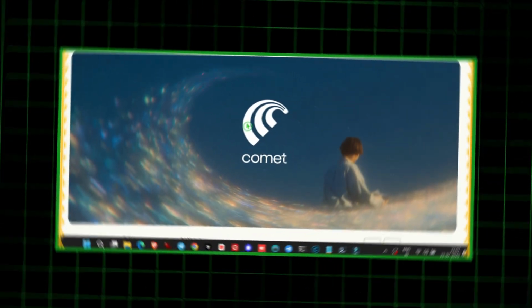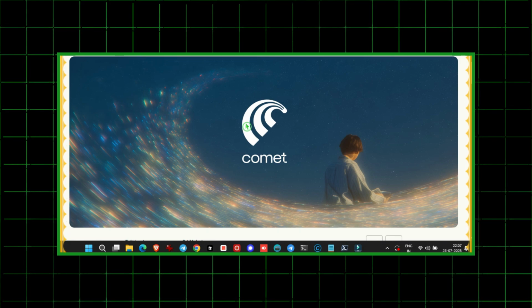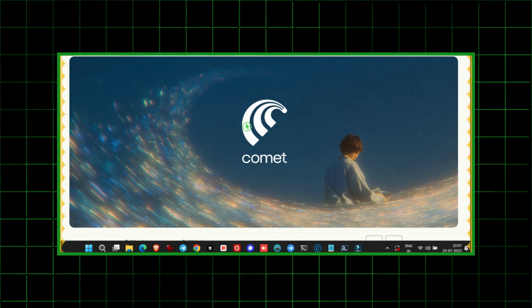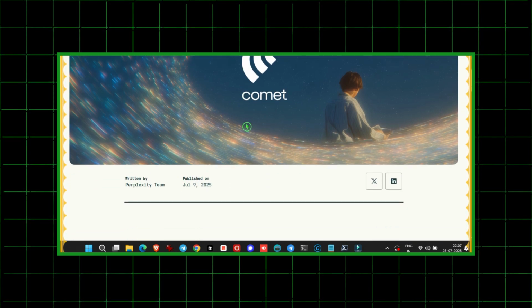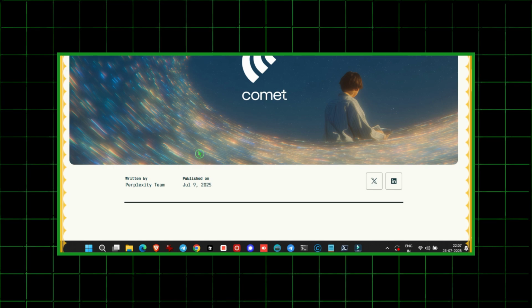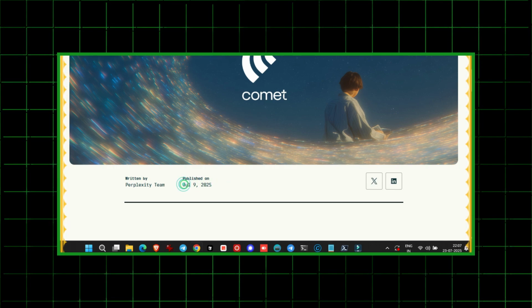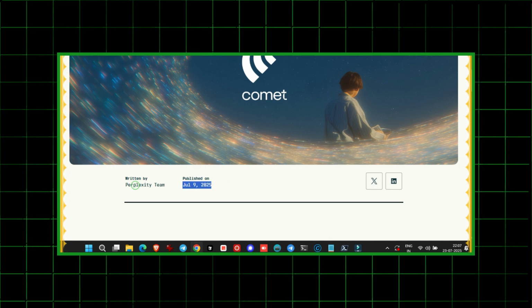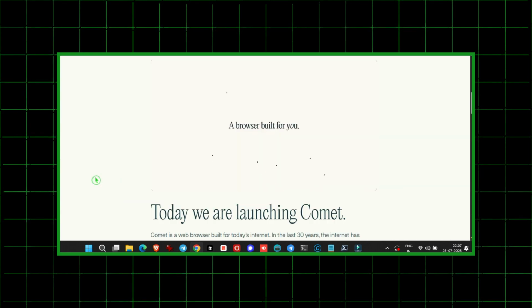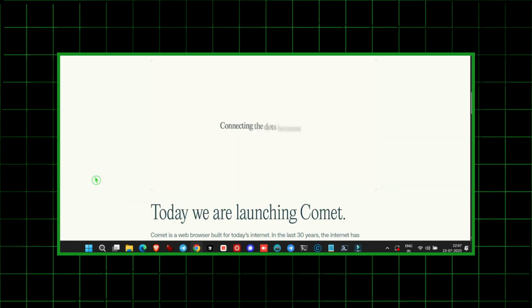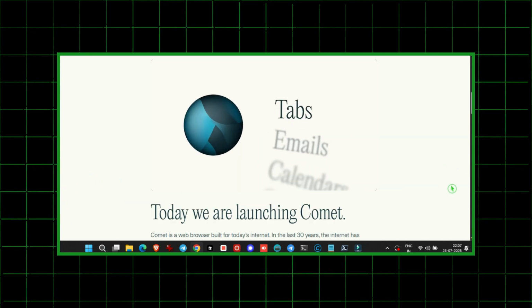Friends, the next AI tool is an AI browser called Comet, launched by Perplexity AI, already famous for its AI search engine. They've now launched their own browser, but it's no ordinary one. It has a built-in AI assistant that can perform tasks for you, scheduling meetings, sending emails, understanding pages, automating workflows.